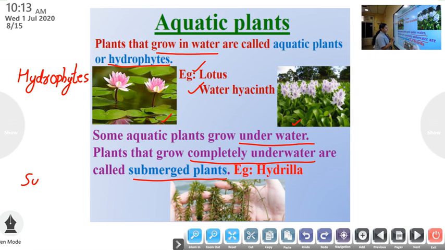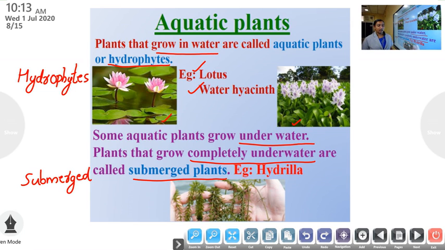S-U-B-M-E-R-G-E-D. Once again, plants that grow completely underwater are called submerged plants.